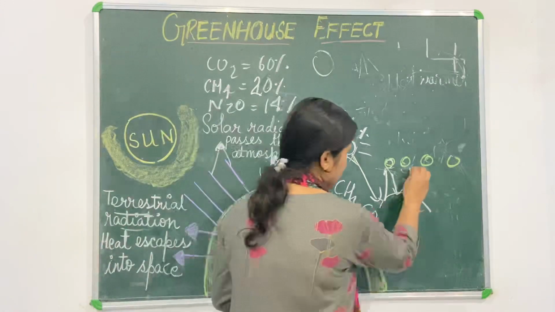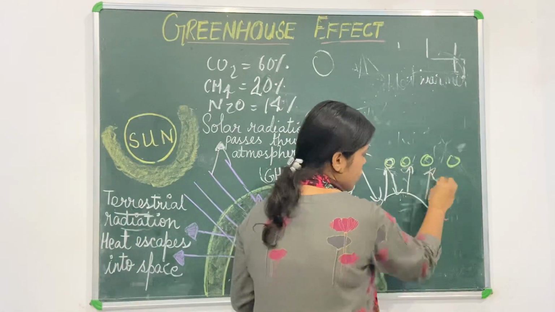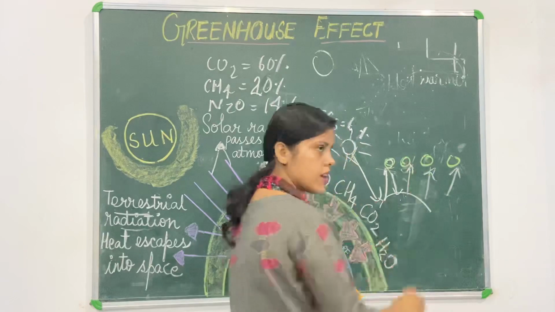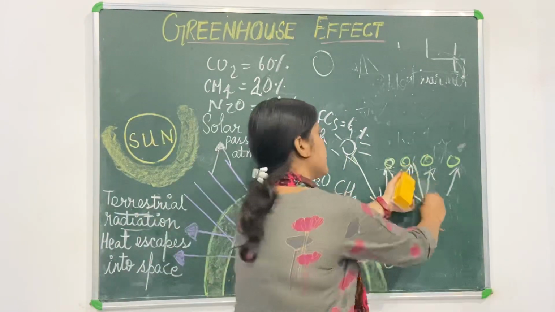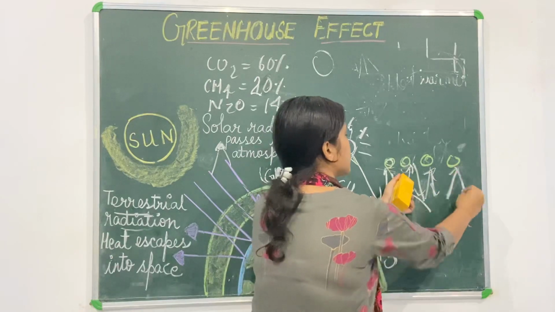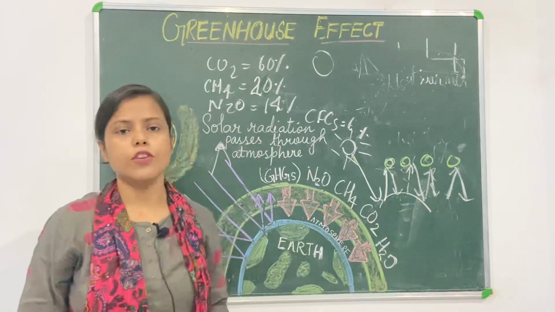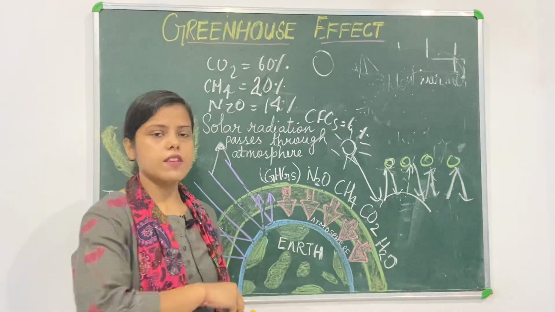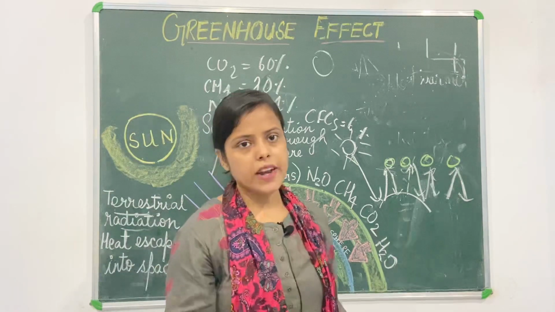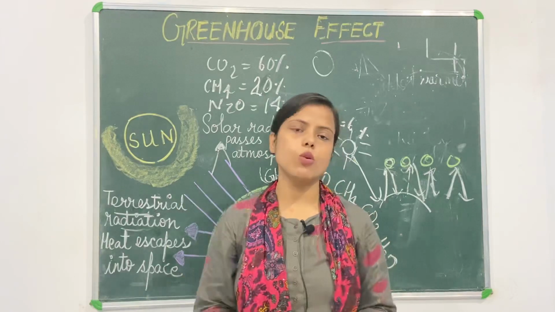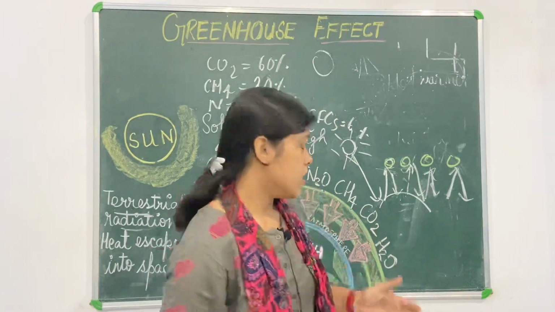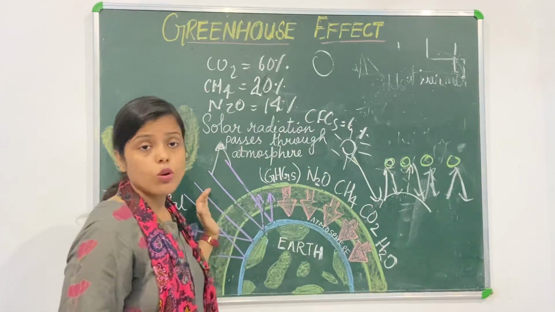And in this way, wherever it goes, these gases are present and it is trapped again by these gases, and it stays here only, in the atmosphere of the earth. Now when it is in the atmosphere of the earth, ultimately it will make the temperature of the earth go higher.